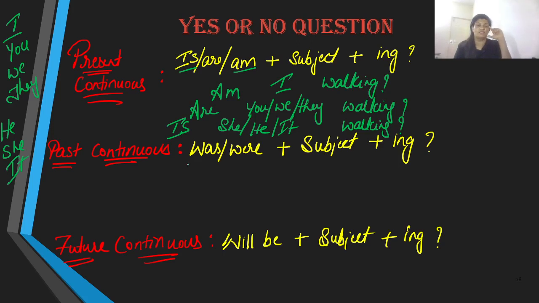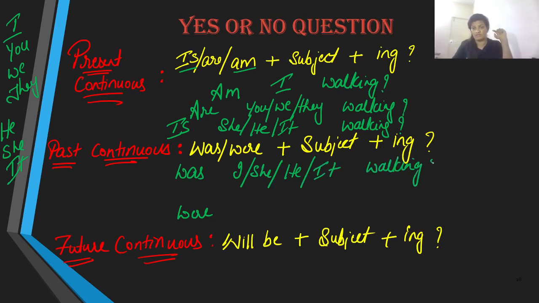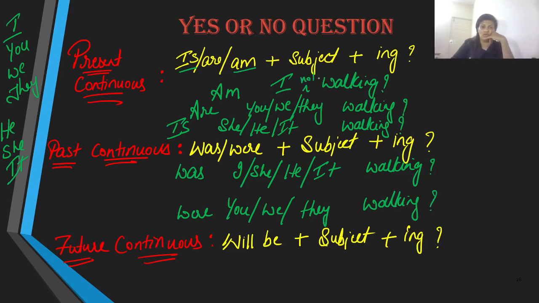With the auxiliary, with past continuous, we are going to begin with was, or were. Was I, or was she, or was he, or was it walking? We do take the pluses in past continuous. And with were, we use were you, or were we, or were they walking? To make it negative, am I not walking?